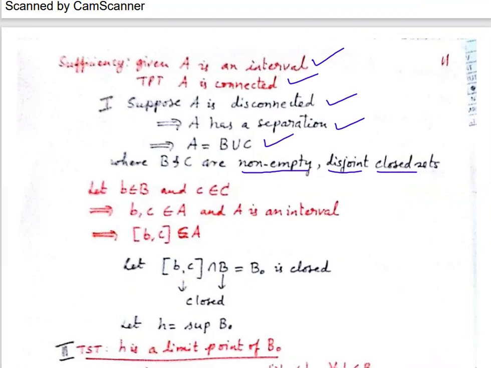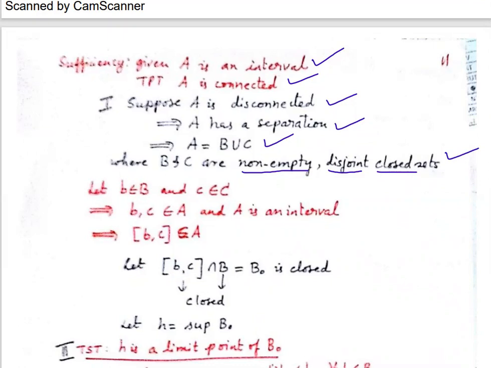Whenever A is disconnected, it is the union of 2 non-empty disjoint open sets, and I can also write it as the union of 2 non-empty disjoint closed sets. So here I'm taking closed sets. So what are B and C? Remember, they are closed sets. Remember, we are assuming something wrong. We are assuming it is disconnected. I have to get a contradiction. Let us see where we get the contradiction.